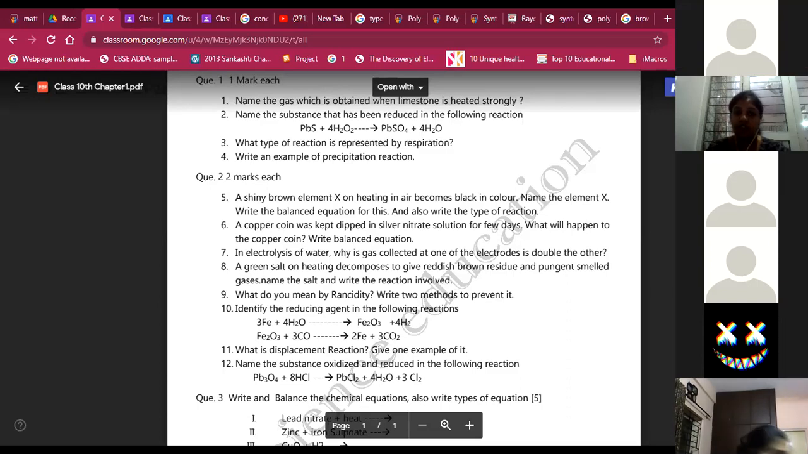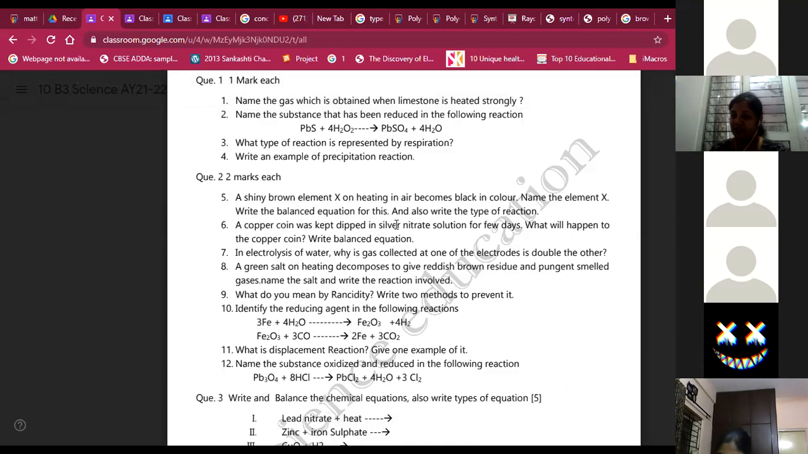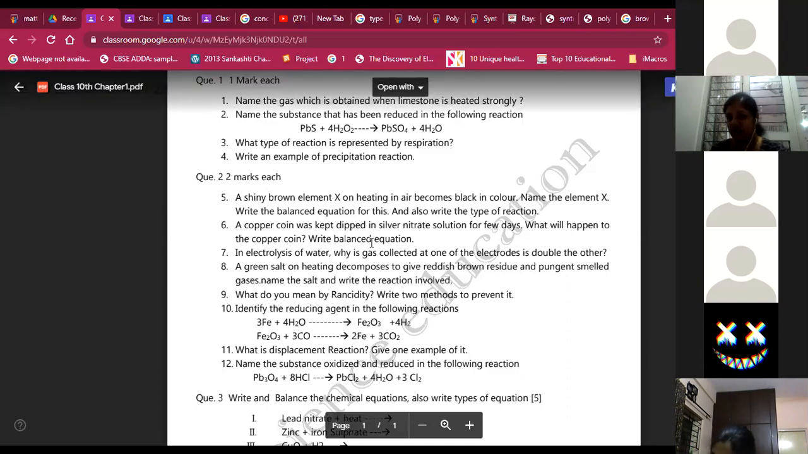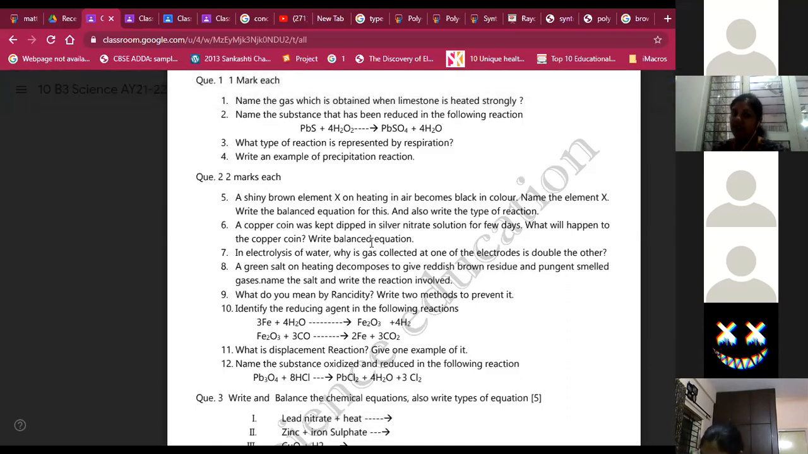A copper coin was kept dipped in silver nitrate solution for a few days. What will happen to the copper coin? Write a balanced equation. Here copper, being more reactive than silver, displaces silver from its solution and the silver gets deposited over the copper coin. So this sentence should come first. Then the reaction: Cu plus AgNO3 gives CuNO3 twice plus Ag. Balance it. I have not balanced.